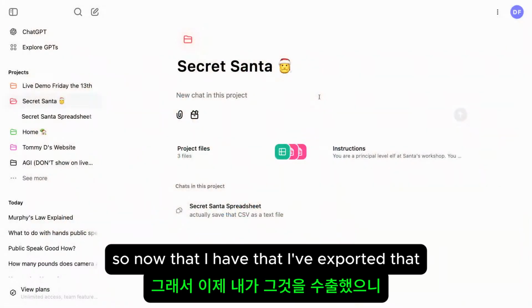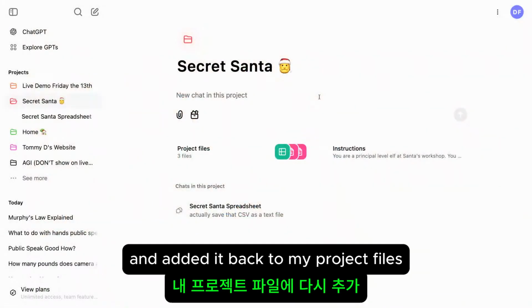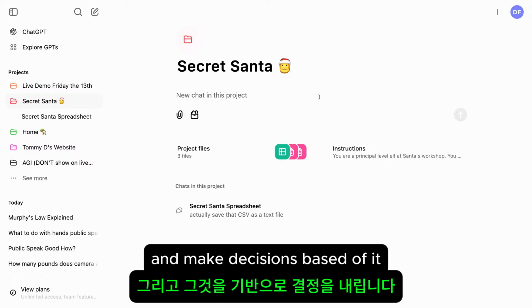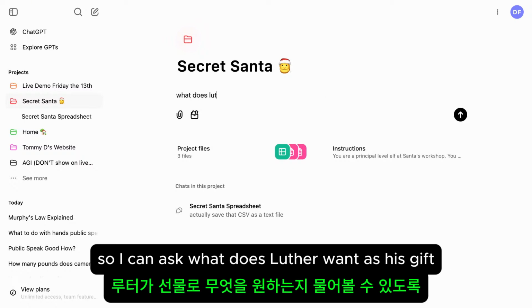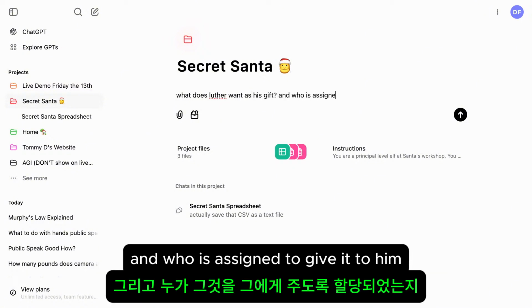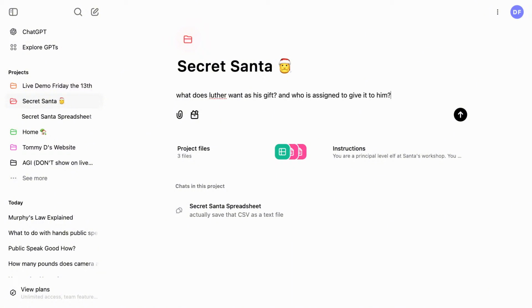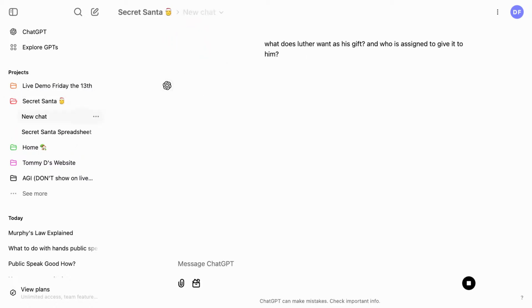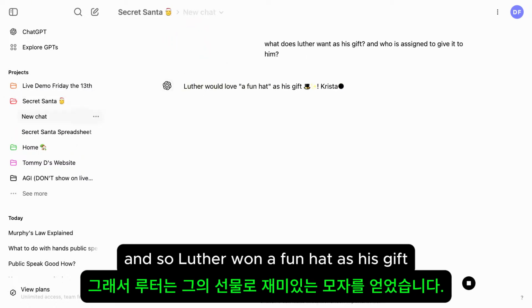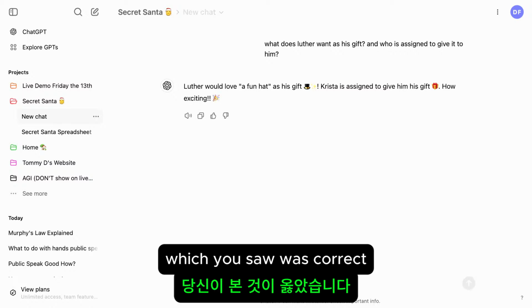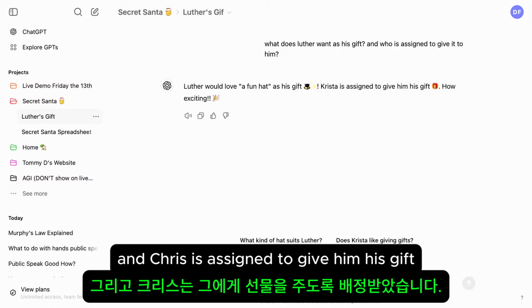Now that I have that, I've exported it and added it back to my project files, and I can actually interact with that data and make decisions based off it. So I can ask, what does Luther want as his gift, and who is assigned to give it to him? And it can pull that data from there. Luther would want a fun hat as his gift, which we saw was correct, and Chris is assigned to give him his gift. Great.